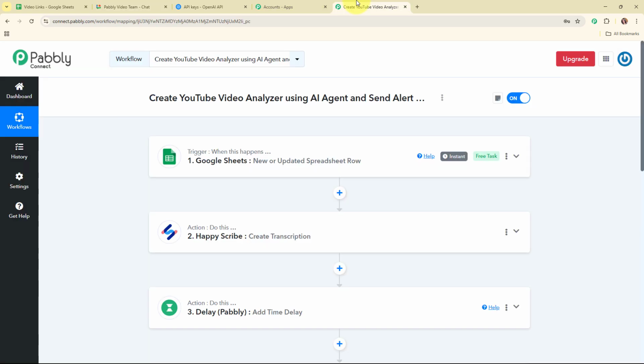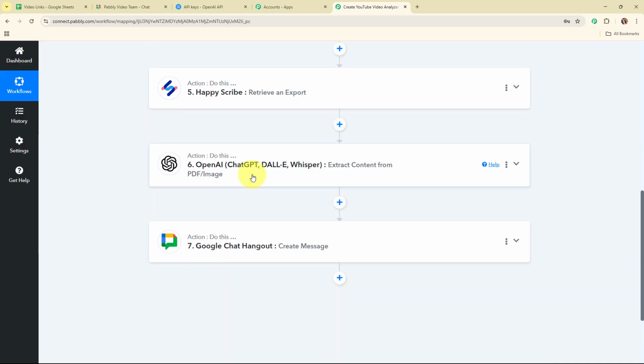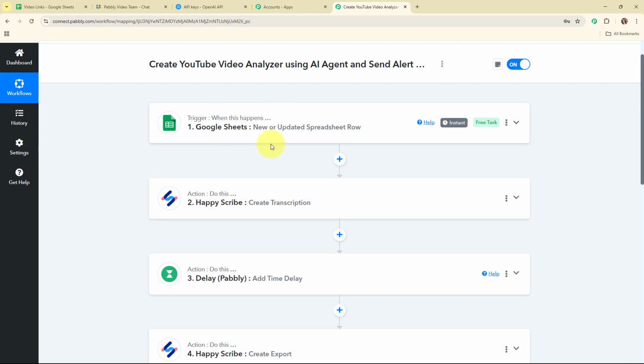Now let me summarize this whole video for you. So here we have selected a trigger as Google Sheets and an action as Happy Scribe, delay, Happy Scribe twice again. Then we have added OpenAI and Google Chat Hangout, so that whenever we add a new video link over here in our Google Sheets, then automatically using the details,